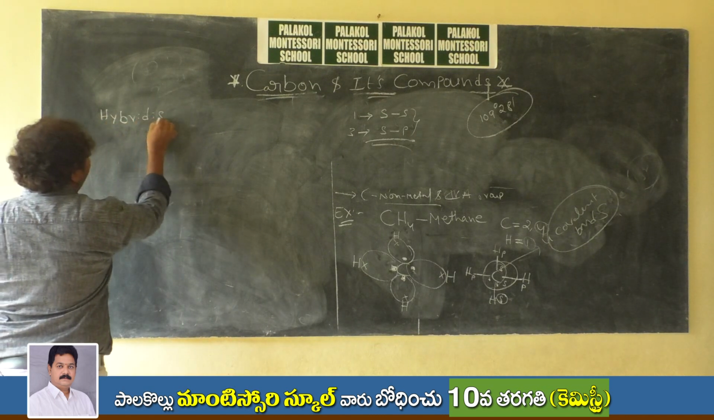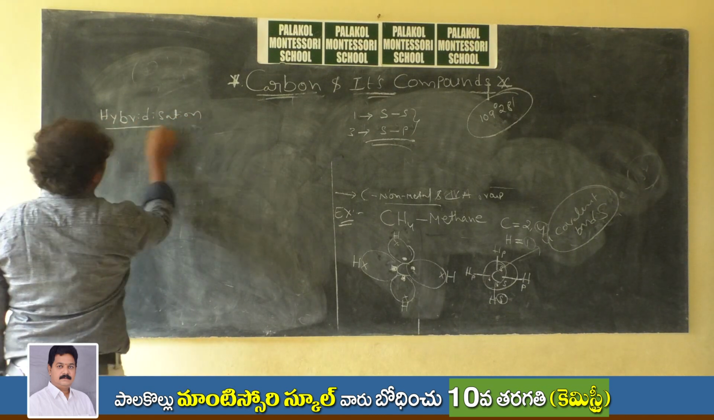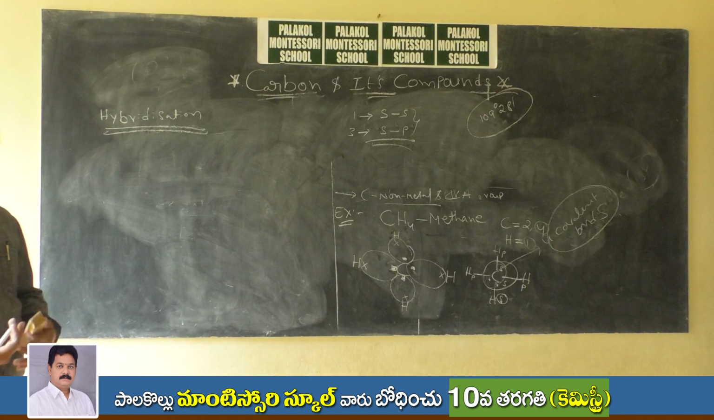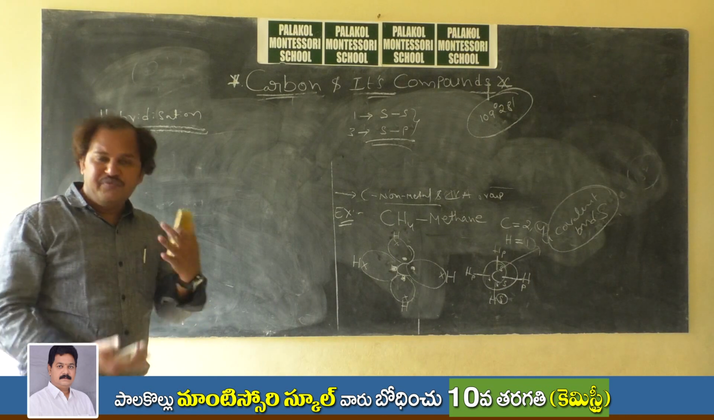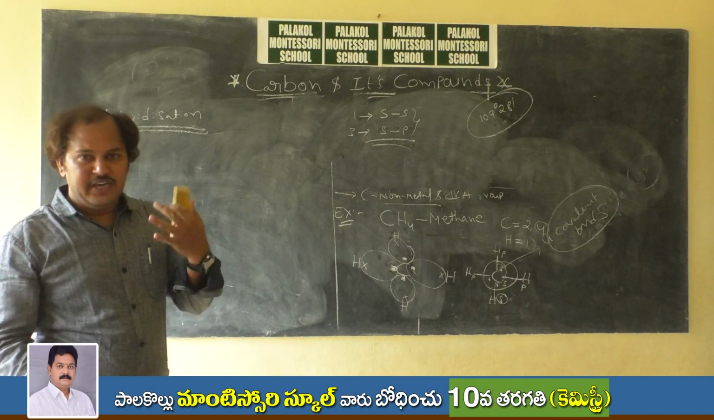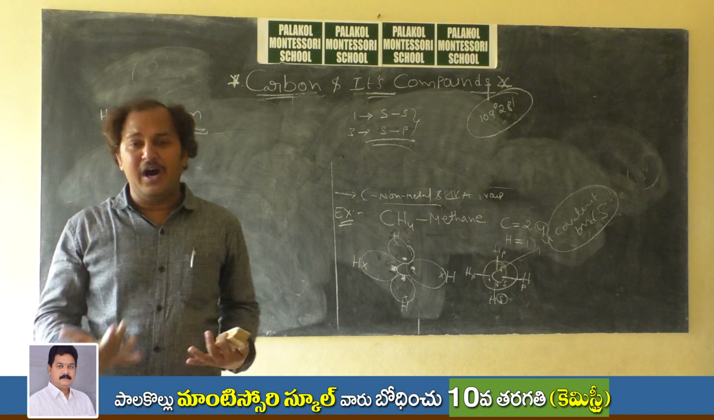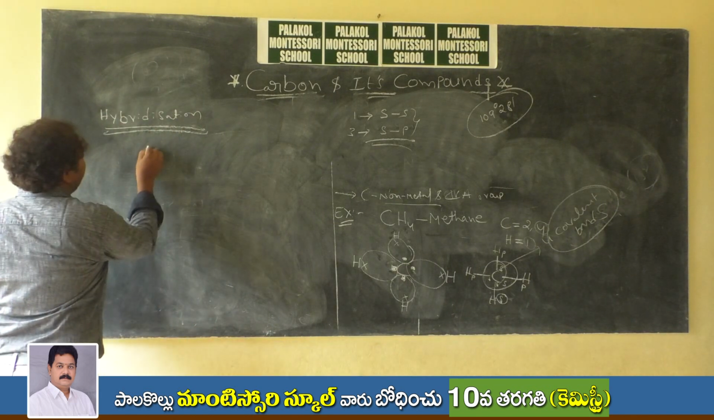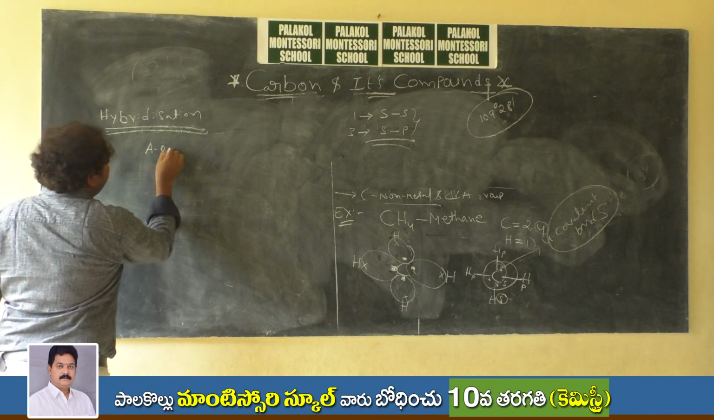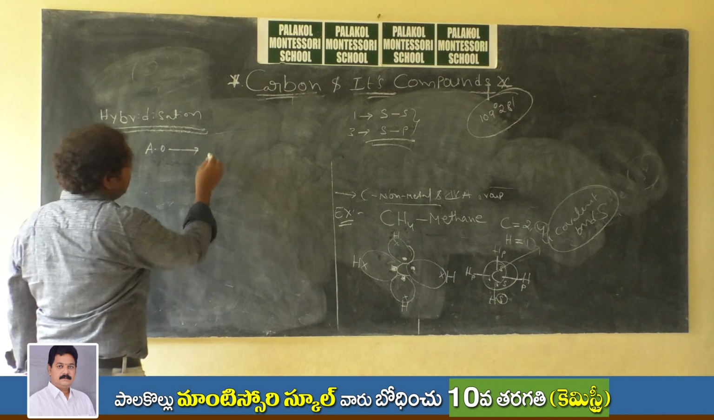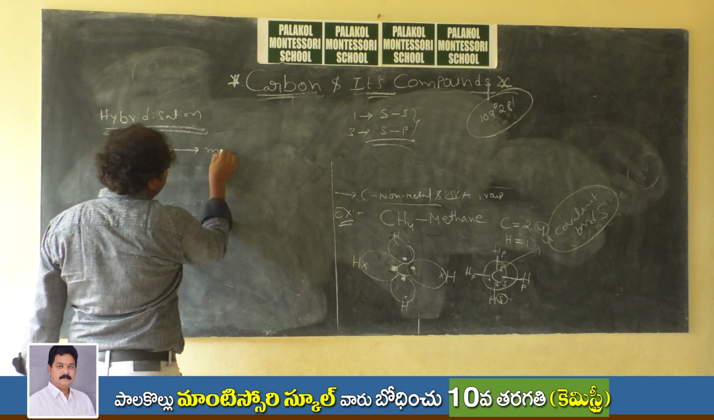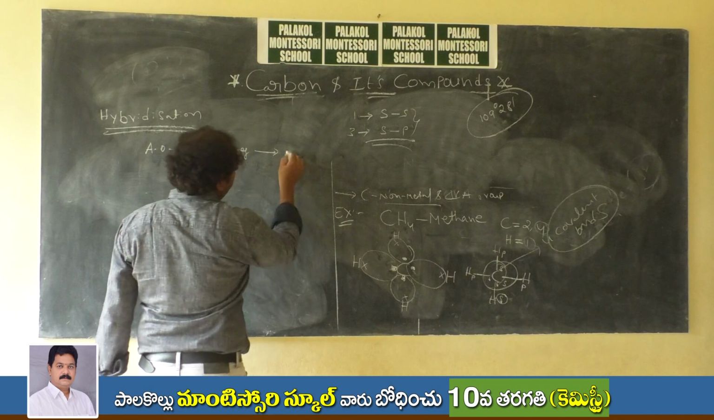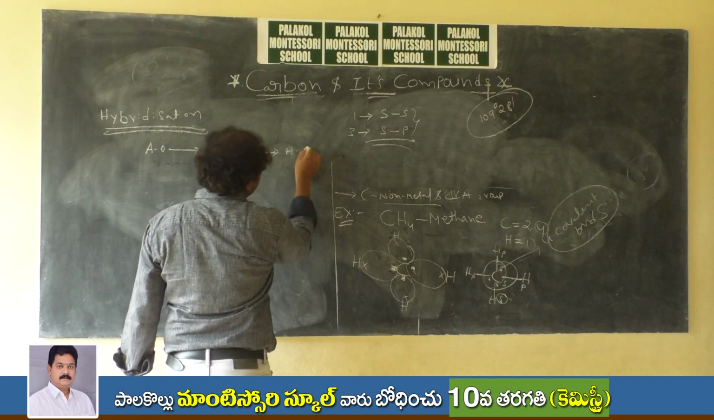So what is meant by hybridization? When two atomic orbitals are combined together, suppose you take two atomic orbitals and combine them, you will get new orbitals, which are called hybrid orbitals. If you mix atomic orbitals, you will get new orbitals, and those are called hybrid orbitals.